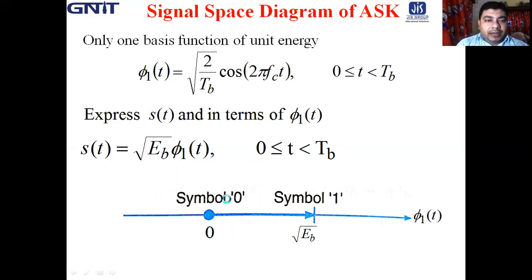For symbol 1, the point is plus root over Eb. So this is the signal space diagram, very simple, the simplest among the digital modulation techniques. It is also called the constellation diagram of ASK.